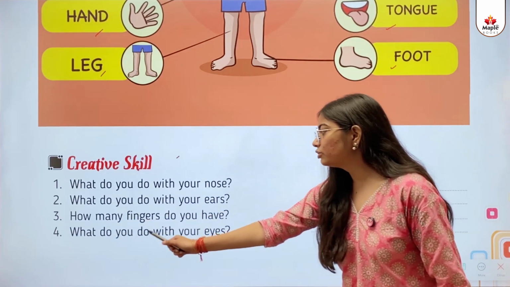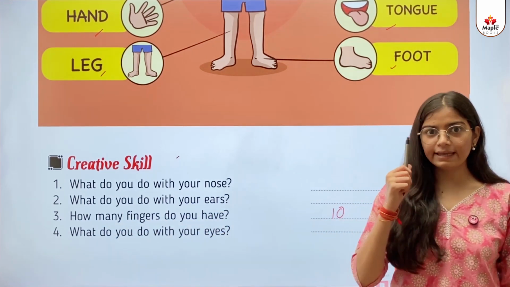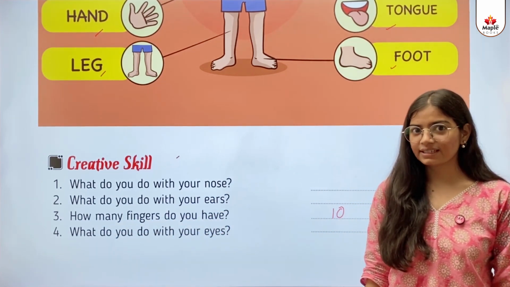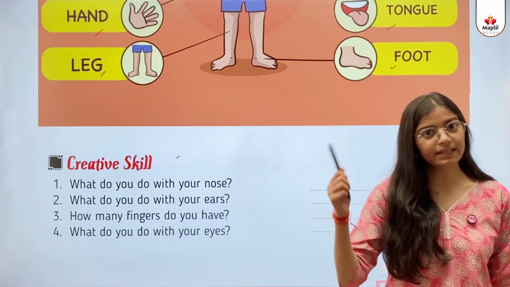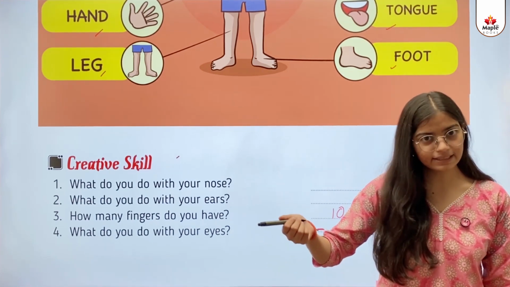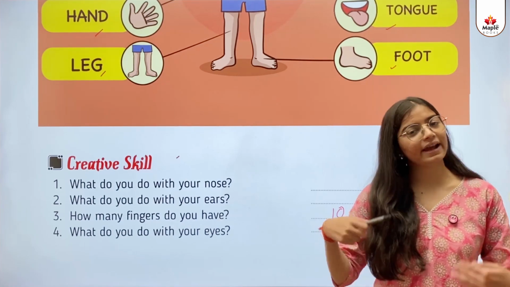Fourth, what do you do with your eyes? So kids, हम अपनी eyes के साथ क्या करते हैं? We see different things, right? So you can write it by yourself.